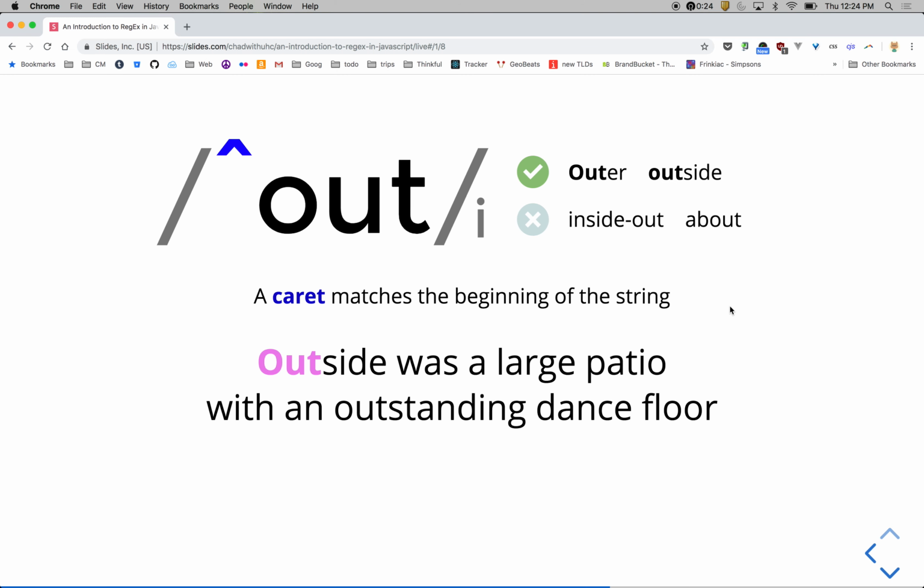So another example would be: outside was a large patio with an outstanding dance floor. Notice it matched the first one, but not the second, outstanding, because it's not the start of the whole string, just the start of that word. If you wanted to grab like the start of every word, you could take the sentence, split it up on spaces, and then find it at the beginning of each word, but that's a different use case.